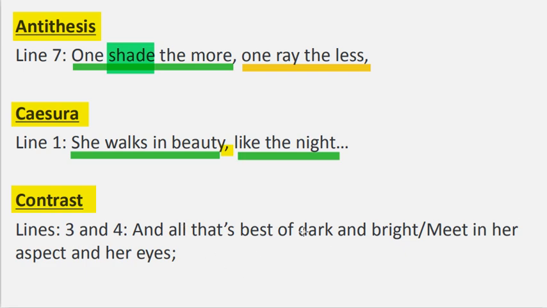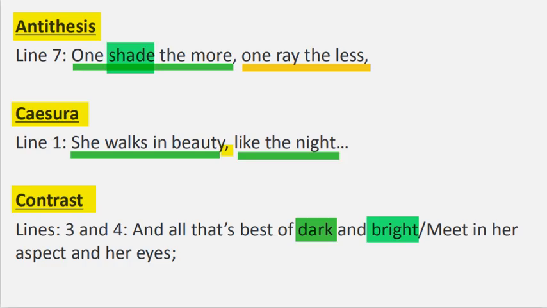"And all that's best of dark and bright meet in her aspect and her eyes." Dark and bright, these two words are contrast because they are opposite to each other within the same sentence. The speaker uses this expression to describe how perfectly darkness and brightness blend to create harmony in the woman's beauty. The best of darkness and the best of brightness bring about her beauty.